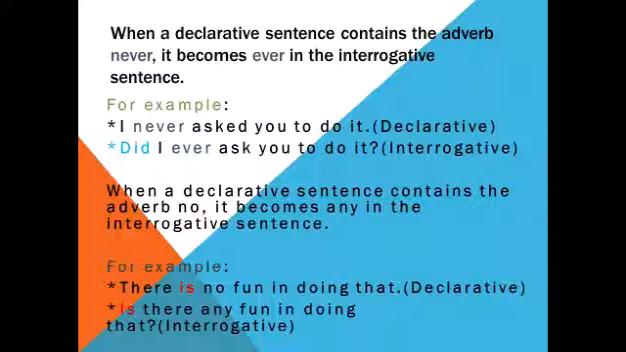There is one more type. When a declarative sentence contains the adverb no, it becomes any in the interrogative sentence. For example, there is no fun in doing that. This is your declarative sentence. Is there any fun in doing that? Question mark. This is your interrogative sentence. Here no becomes any.